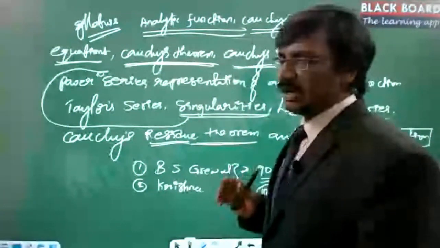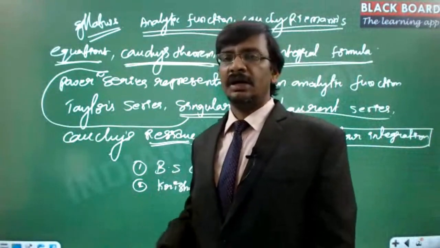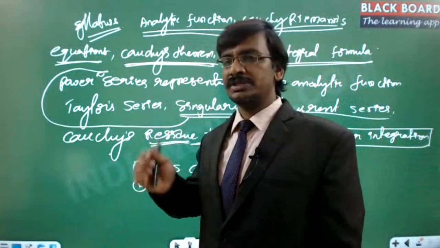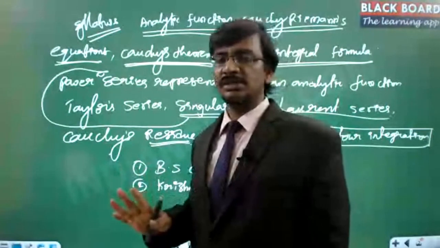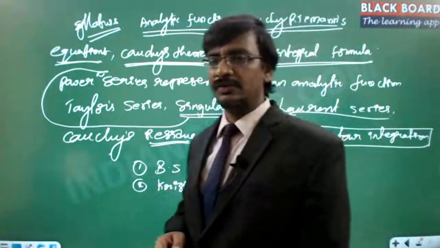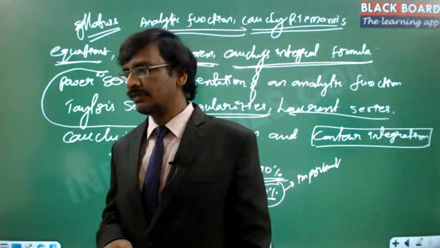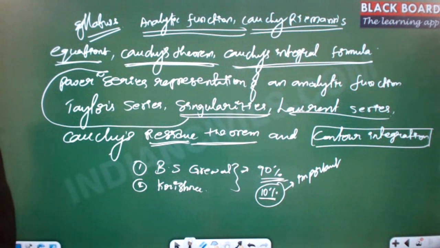Right, so the weightage is around 45 marks, books are B.S. Grewal and the Krishna series, and models are mostly repetitive from the standard textbooks. This is a simple and short syllabus, it won't take much time. Even the number of classes, I don't think it will take more than 15 classes, less than 15 classes. Any other questions?